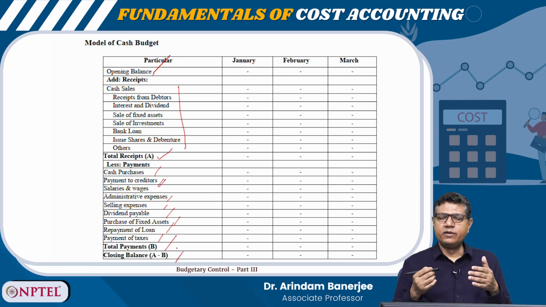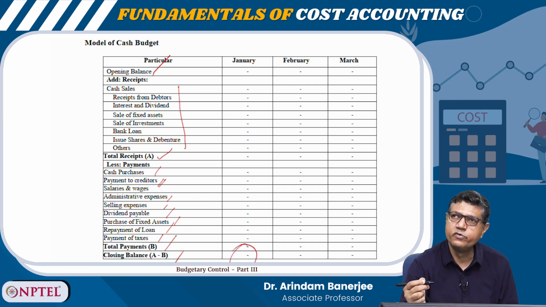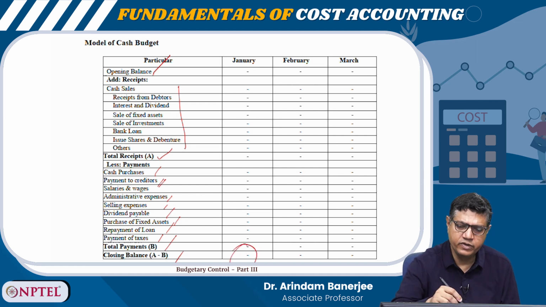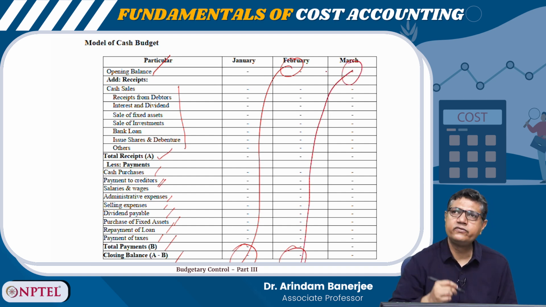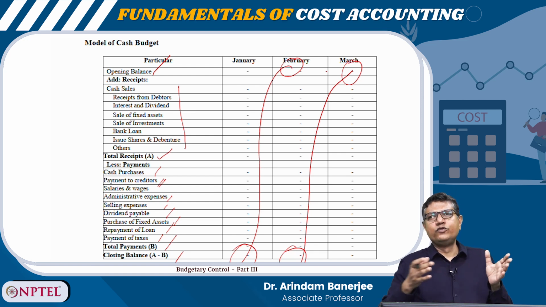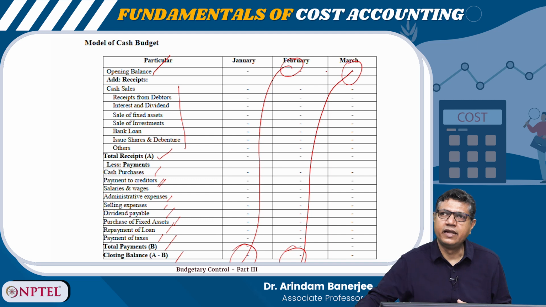The normal practice is doing it month by month. I can calculate the closing balance for January here, and this will be the opening balance of February, and then I calculate the closing balance of February, and it becomes the opening balance of March. This is a continuous process and it can go month after month like this.